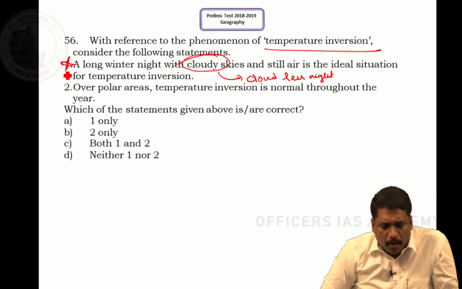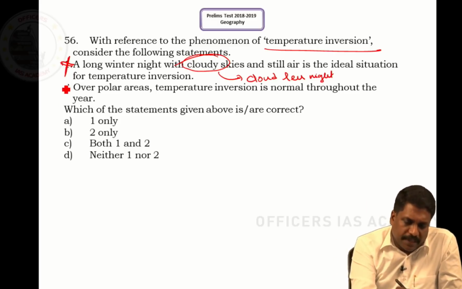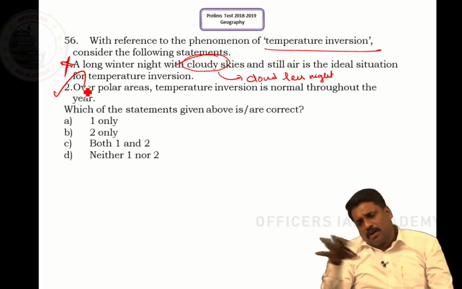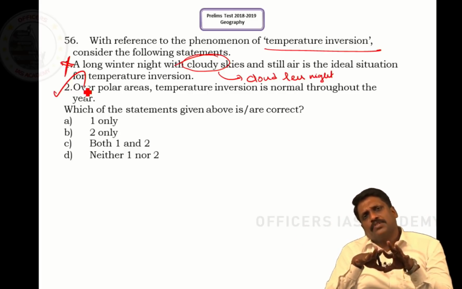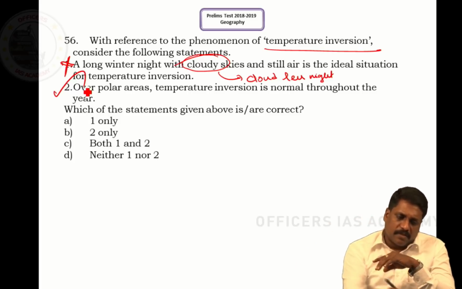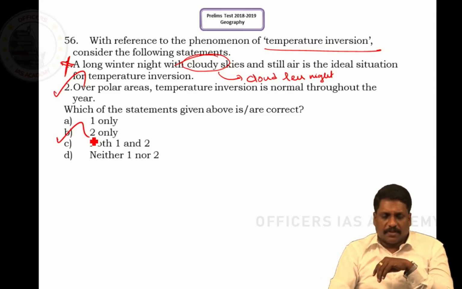Statement number 2. Over polar areas, temperature inversion is normal throughout the year. Yes. Subsiding convection happens throughout the year. Whenever ground condition is very cold, normally temperature inversion prevails. Right, sir? So what is the answer for it? It is only B, or 2 only.